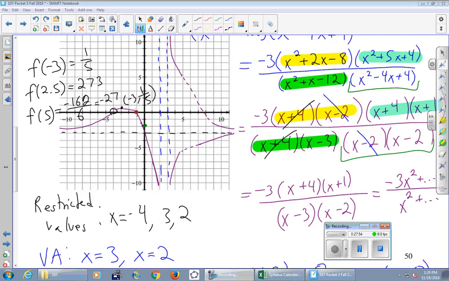Okay, f of 2.5 is somehow up at 273. It happens. F of 2.5 is 273. Okay, not to scale. Plot that point. Not to scale. So we're going to 2.5, and we're going up to 273. I'm going to call it right there. This guy, I'm going to say, is 2.5. I'll put quotes around my 273.